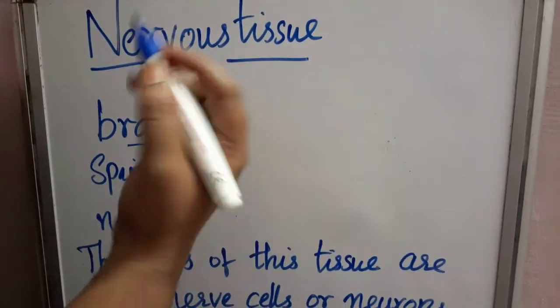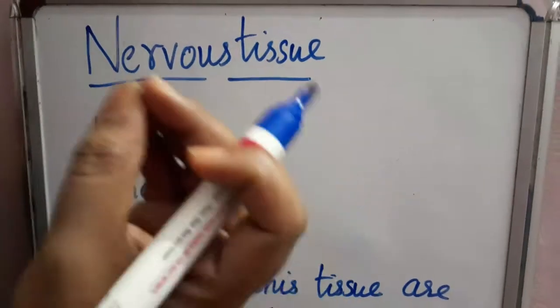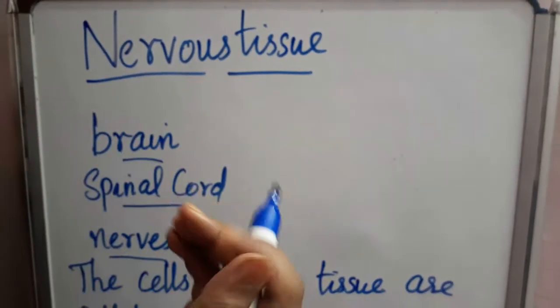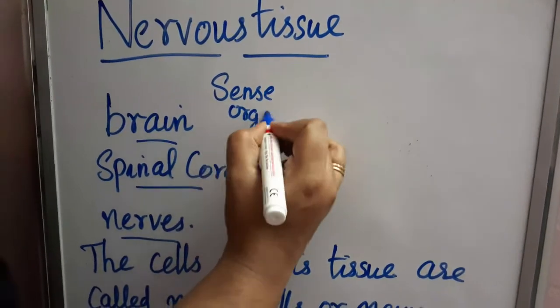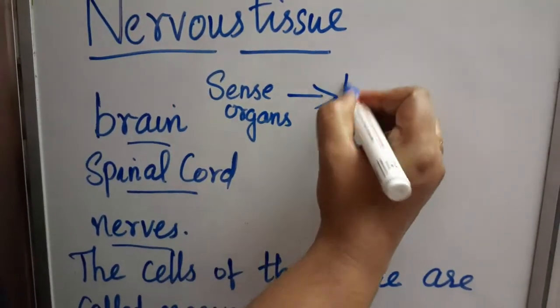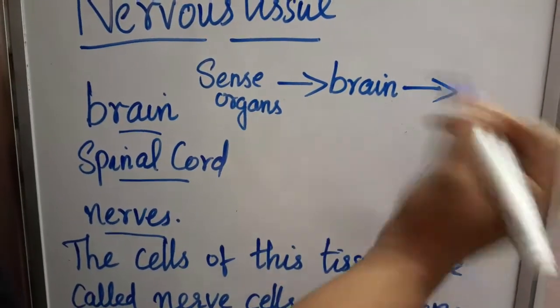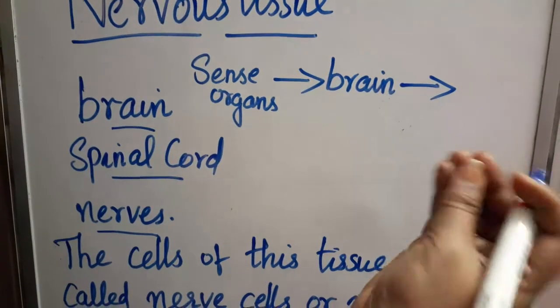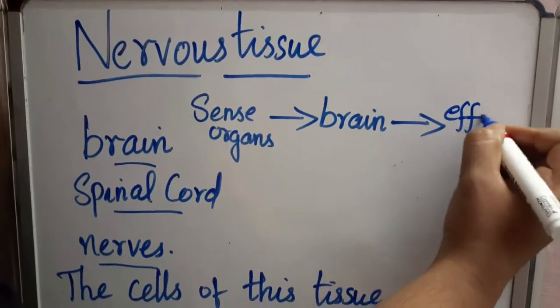Suppose we have different types of sense organs, right? What are the sense organs? Eyes, ear, skin, tongue. From the sense organs, the messages will go to the brain or spinal cord, and again these messages will go to the hand or leg, whichever it may be, maybe the hand, and that is known as the effector.